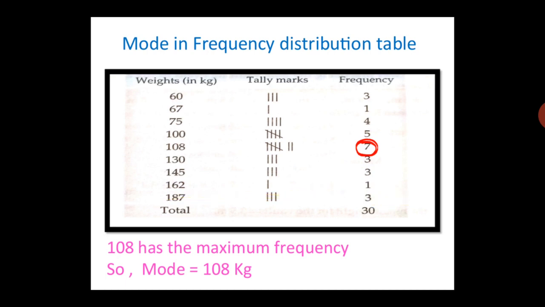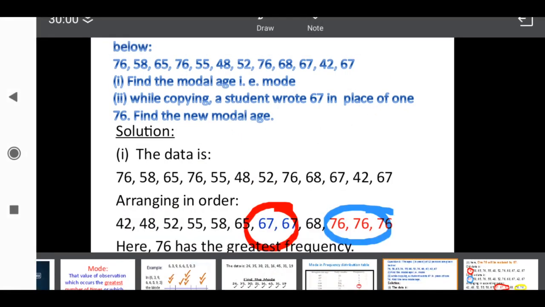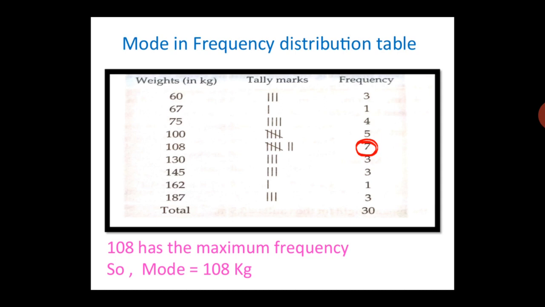So very clearly we can say which observation is written maximum times. 108 is written maximum times, or in other words we can say which is the maximum frequency. 7 is the maximum frequency, and whose frequency is 7? The frequency 7 belongs to 108, so the mode is 108. What is the mode of this data? 108 is the mode of this data because 108 has the maximum frequency.